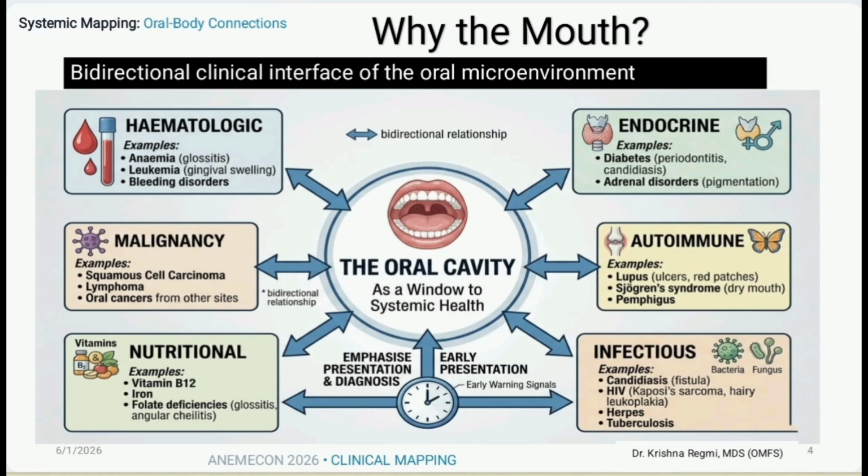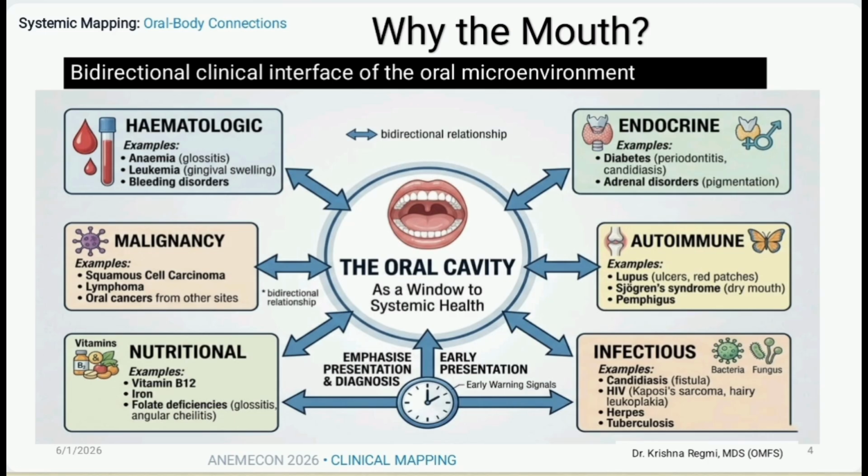First, accelerated epithelial turnover. While the epidermis requires 28 days to fully renew, the oral mucosa turns over in just 7 to 14 days. This hyperproliferative rate makes it immediately vulnerable to any systemic disruption in DNA replication, protein synthesis, or cellular cofactors, which is exactly why deficiencies in iron, folate, or vitamin B12 unmask themselves in the mouth first. The filiform papillae flatten, the mucosal barrier thins, and ulcers emerge early.